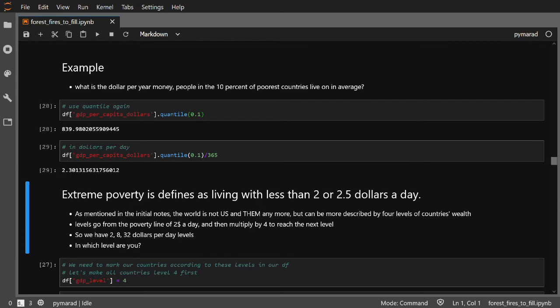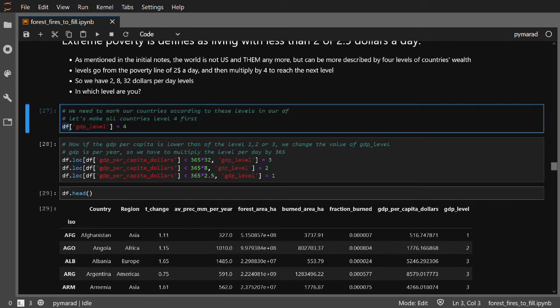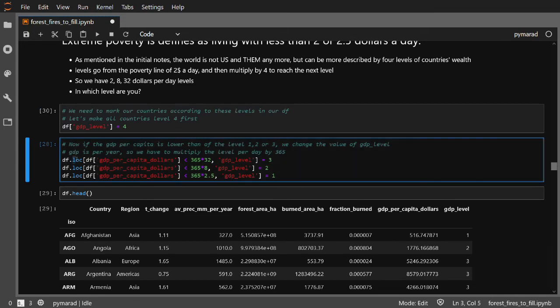We mentioned that the transitions between the levels are at $2, $8, and $32 per day. And we want to create a new column which would signify which level the country is at. So we can create a column right away, df, and I will call it GDP level, and I will set all the countries at level 4. And then I will go through all the countries again by the command loc, that's row by row, and say